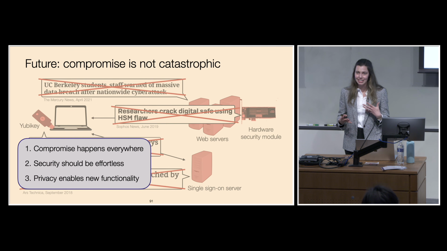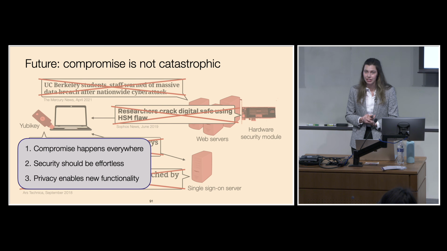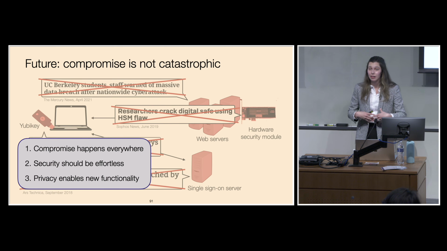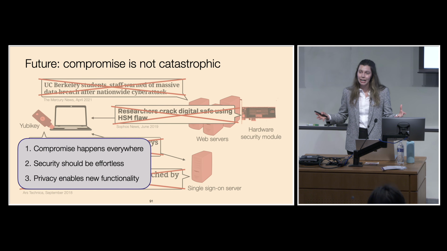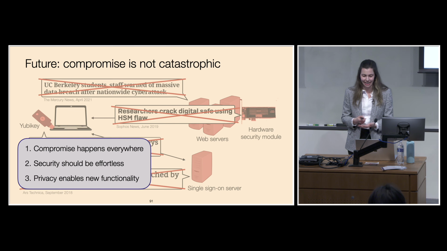We often think of privacy and functionality as being at odds. Privacy is something that gets in the way of functionality. But privacy actually has the potential to unlock new data, so data across different users or even across different services. And when we can leverage more data, we can hope to enable new applications, new uses of this data.